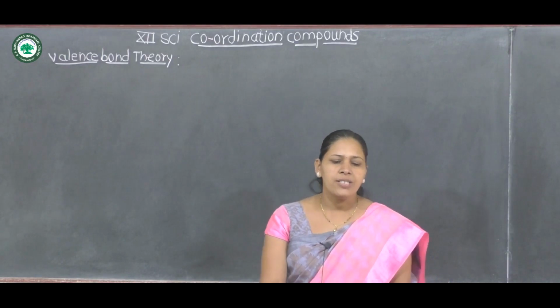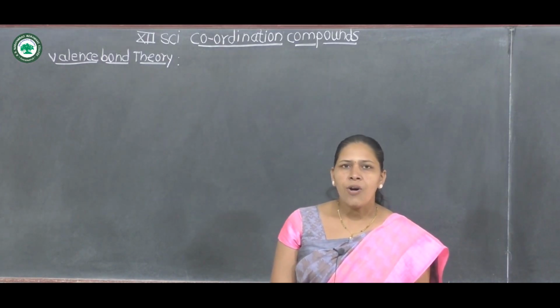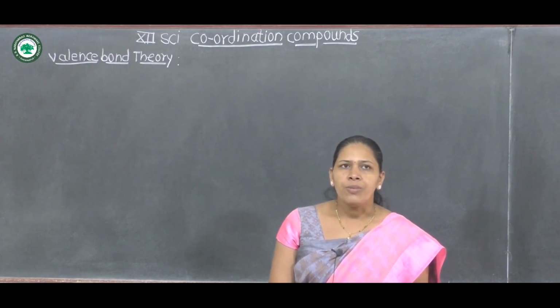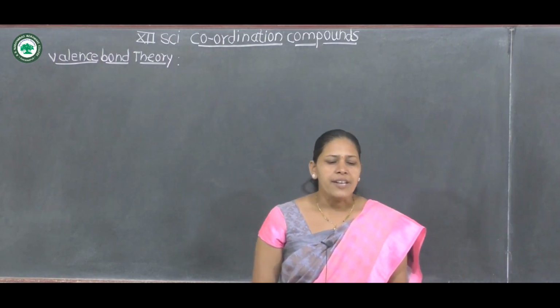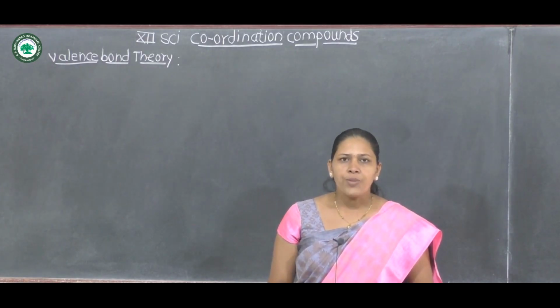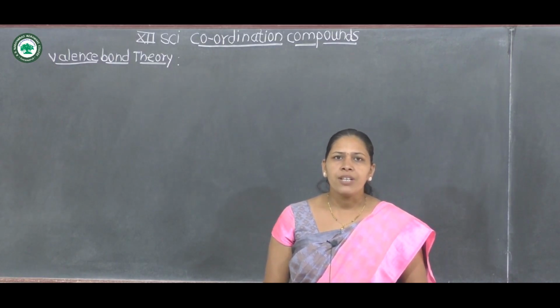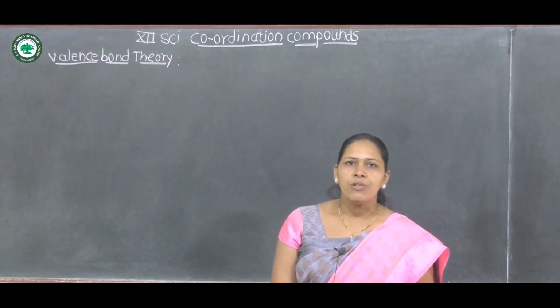Third postulate: the number of hybrid orbitals formed by the central metal ion is equal to the number of ligands directly attached to the central metal ion. Next postulate: there is formation of a coordinate bond by overlap between the vacant orbital of the central metal ion and the filled orbital of the